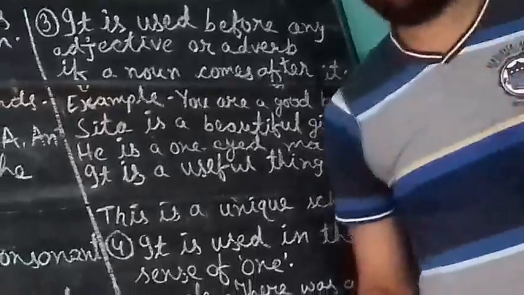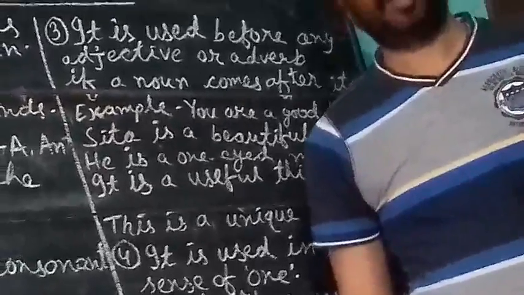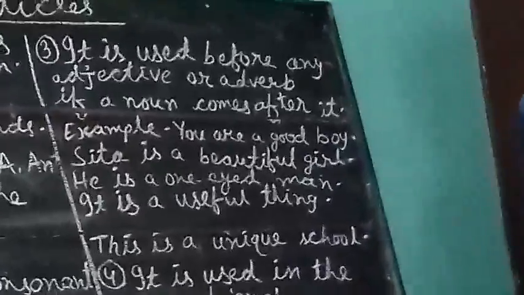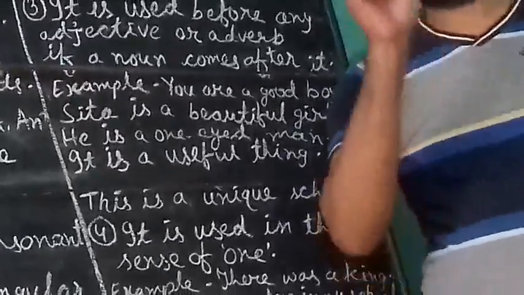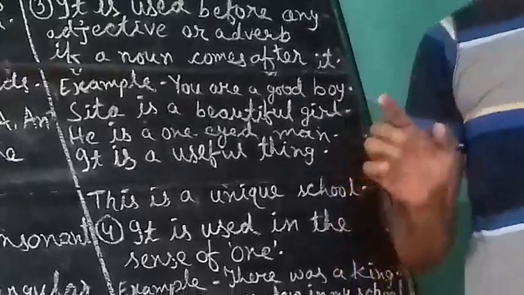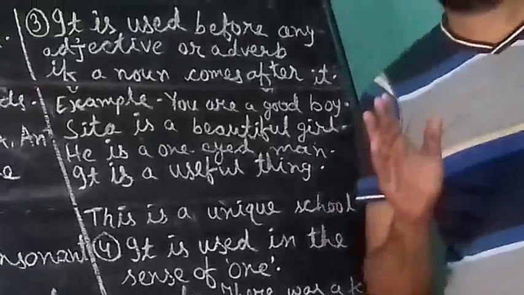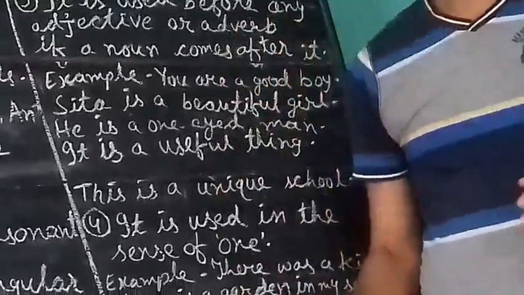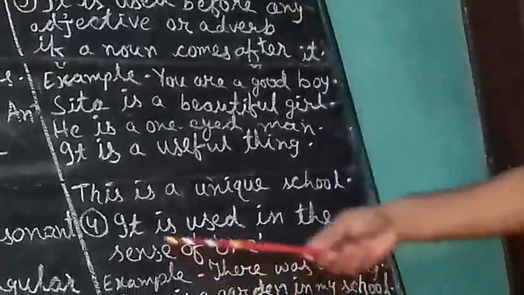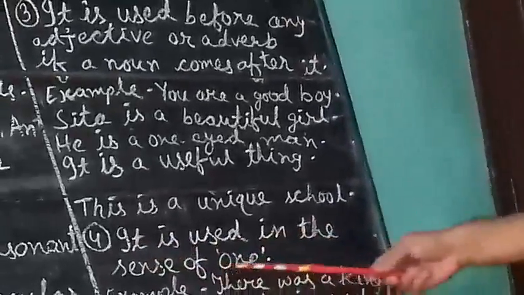So whenever you are using article before adjective or adverb, you must mind that a singular countable noun should come after adjective or adverb. In that condition you should use article, otherwise you should not use article. Number 4. It is used in the sense of one.